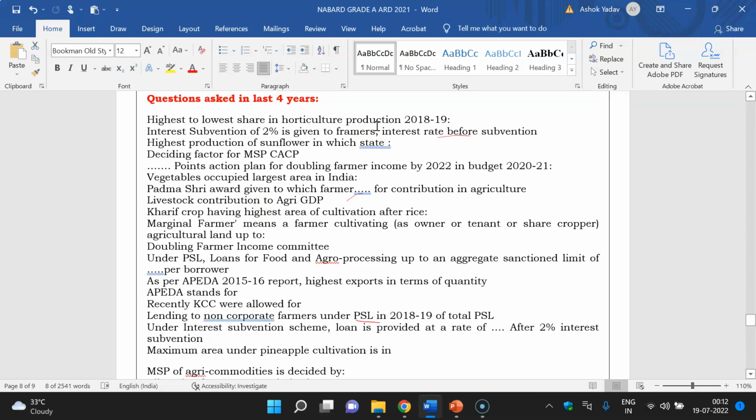Mainly the agriculture statistics like horticulture production, food grain production, MSP related questions, export import related questions, GDP contribution related questions. These things you have to keep in mind. And Kisan credit card, priority sector lending, these guidelines are also important, and reports of the agriculture ministry and NABARD report are also important.